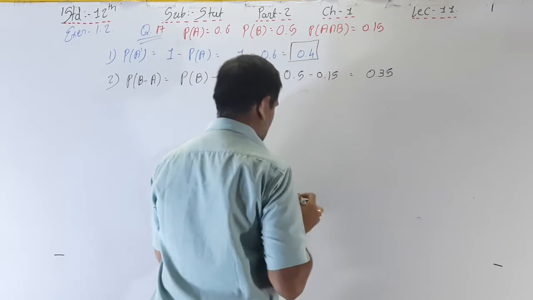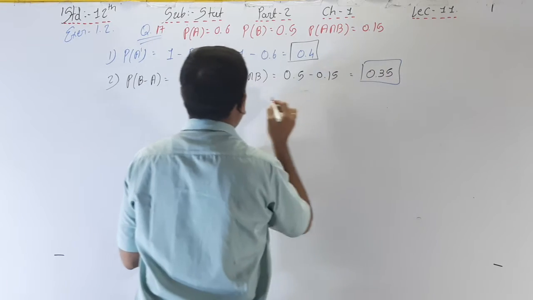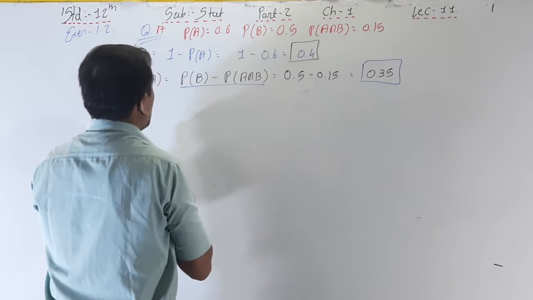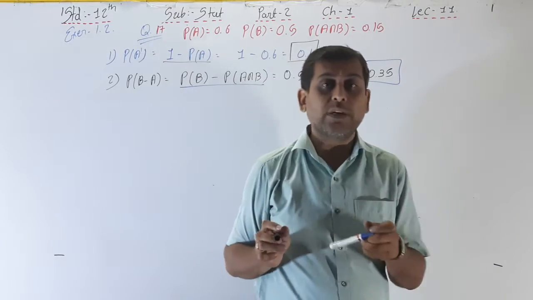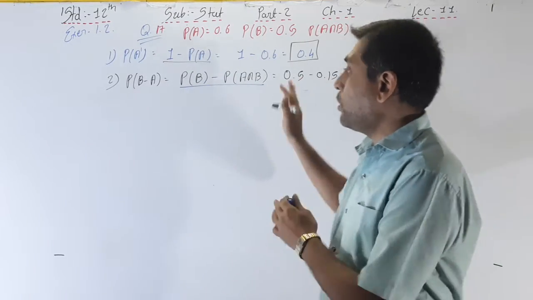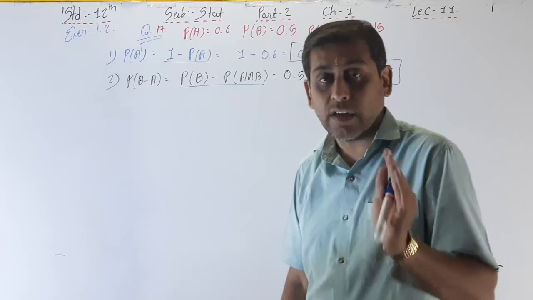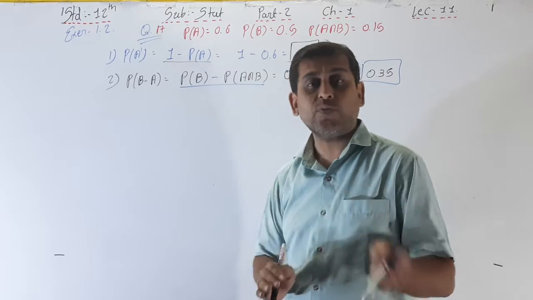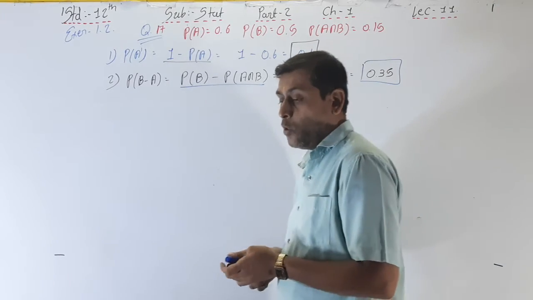Again, it is very easy. We just have to remember the formula and put the values, nothing else. In mathematics we just remember the formula, then add, subtract, multiply, divide, nothing else. It is very easy. Now the third one.